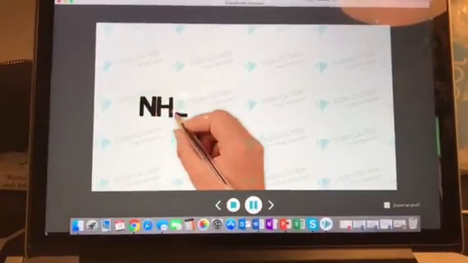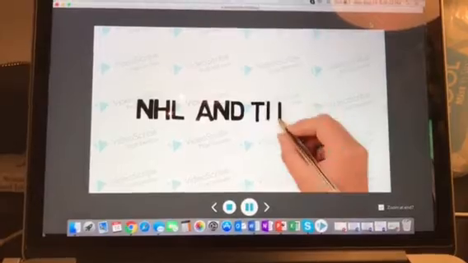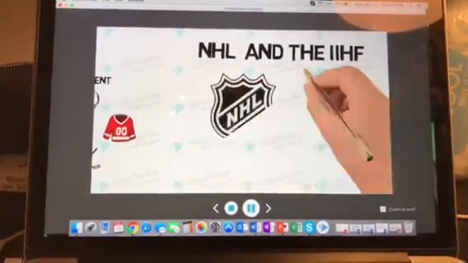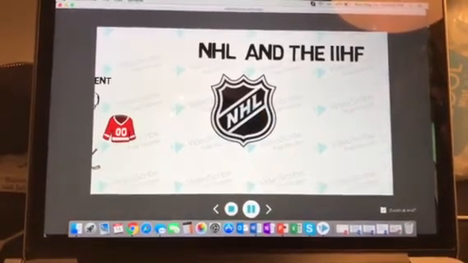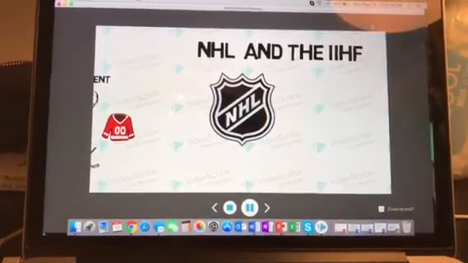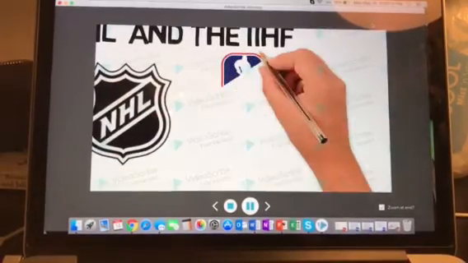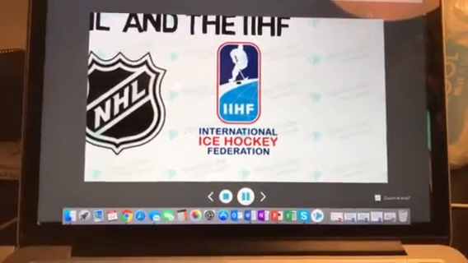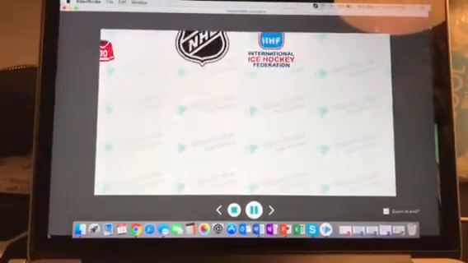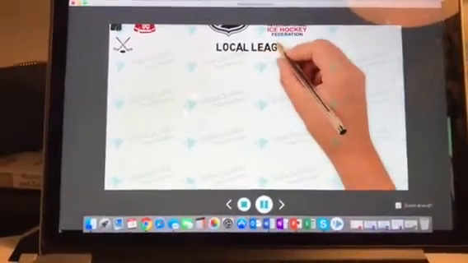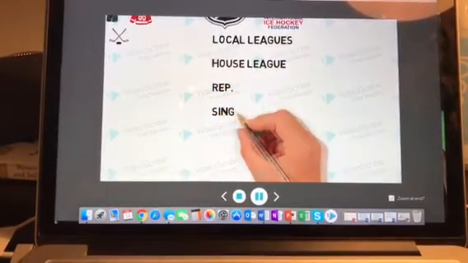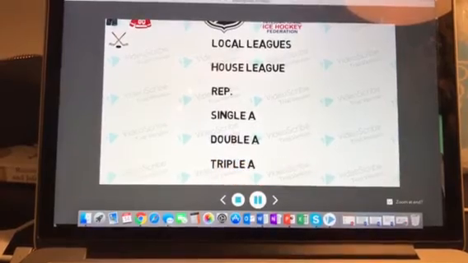The main 2 professional hockey leagues are the National Hockey League, the NHL, and the International Ice Hockey Federation, the IIHF. The NHL is considered to be the premier professional ice hockey league in the world. The IIHF is a worldwide hockey representative and is responsible for international ice hockey tournaments. Hockey can be played at many different levels. Locally, there are many different levels of skill, and in order of starting out players to advanced players, it goes House League, Rep or Select, Single A, Double A, and Triple A.